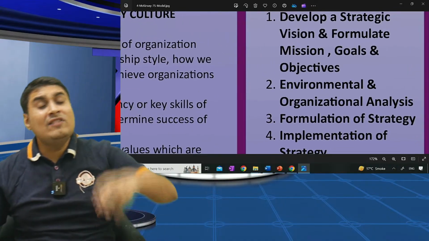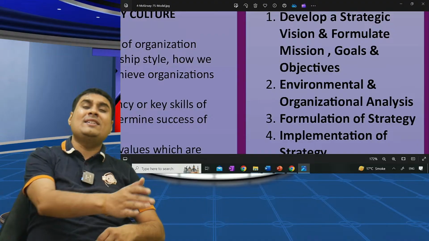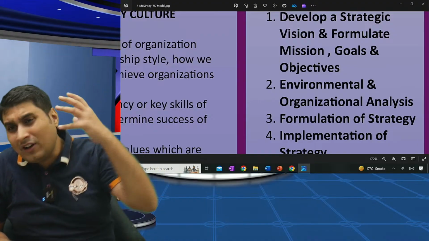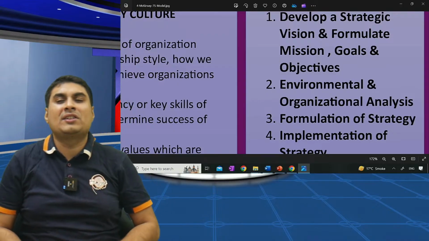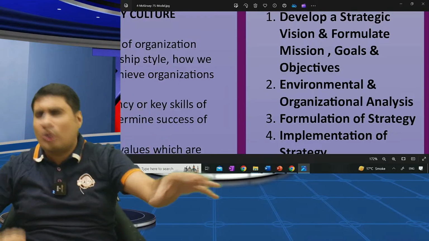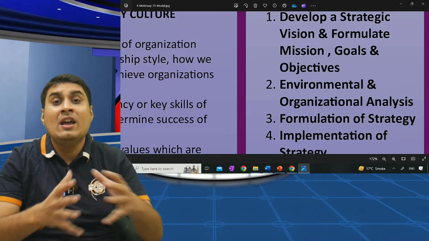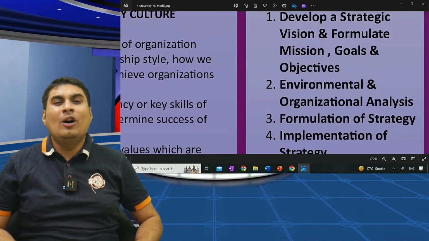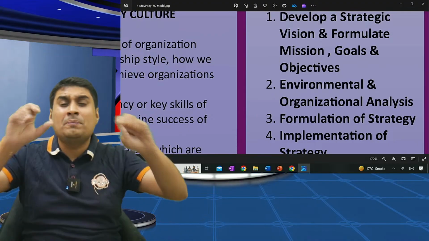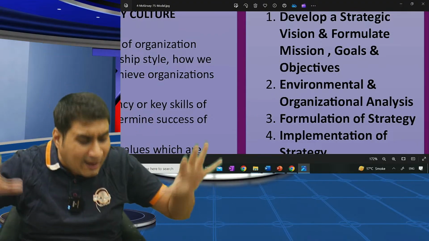Number one, develop a strategic vision and formulate mission, goal, objective. First, make a vision. What is vision? Last chapter we learned it's the blueprint of the organization: what the organization will achieve in terms of product, market, customer, technology. Mission: who we are, what we do. What is the purpose of the organization?